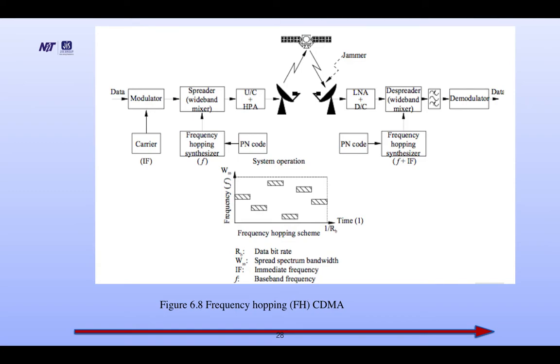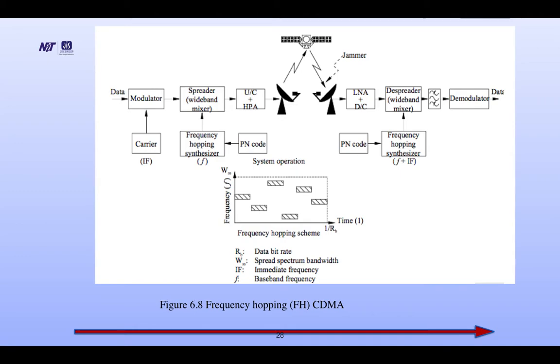Data is coming through the modulator. It is modulated with a carrier intermediate frequency. Then there is the spreader, a wideband mixer. Here the frequency hopping synthesizer with the center frequency F is there. Then the up converter with HPA, the high power amplifier. Then it is transmitted through the satellite. Then after the satellite it is retransmitted.